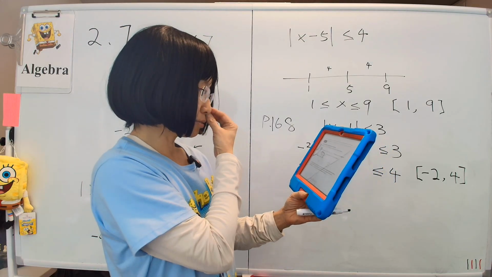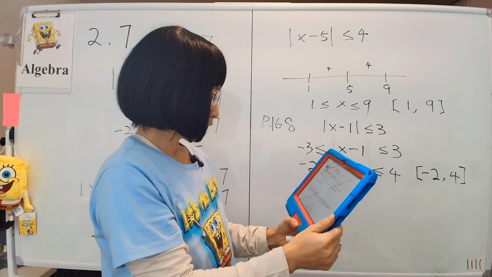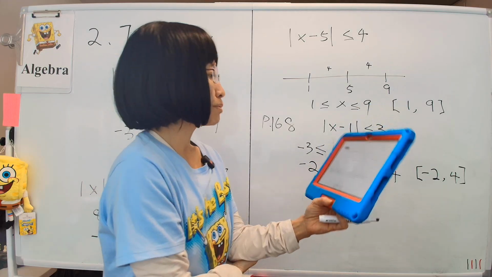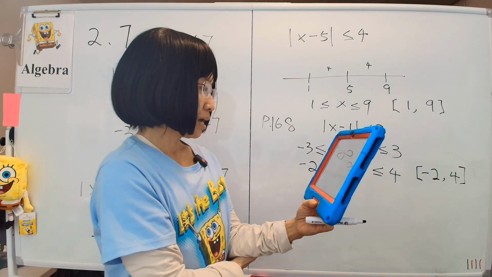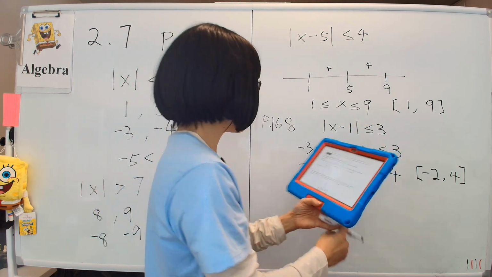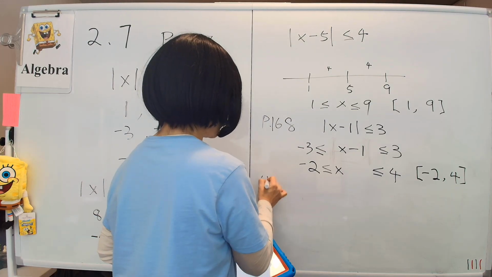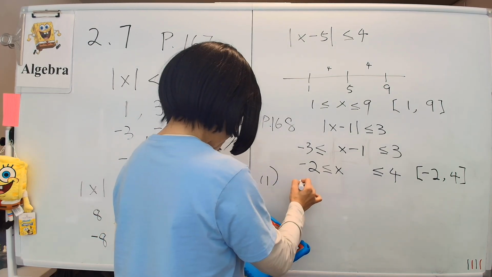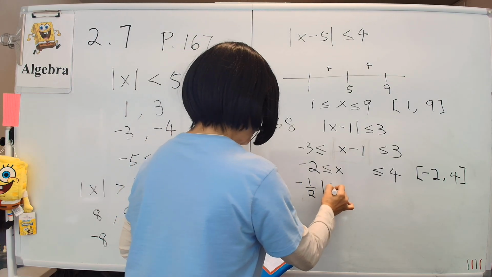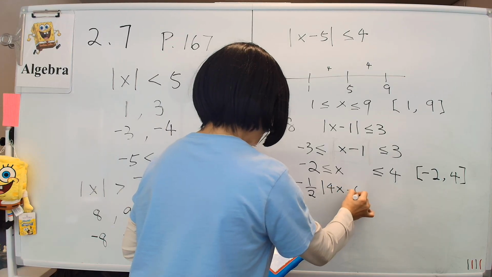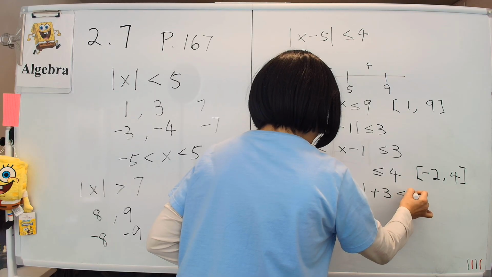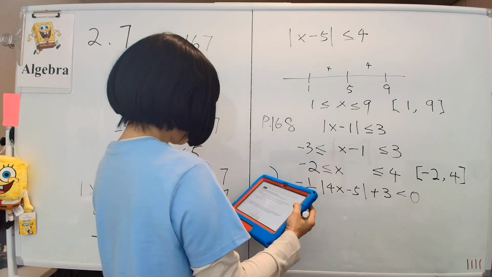So finally, we're going to do example 11, where we have, given the equation y equals 1/2 absolute value of 4x minus 5 plus 3, determine the x values for which the y values are negative. In other words, I need this particular thing here to be negative. That is, minus 1/2 absolute value of 4x minus 5, okay? This thing and plus 3, this whole thing needs to be negative. Negative is less than 0, right?